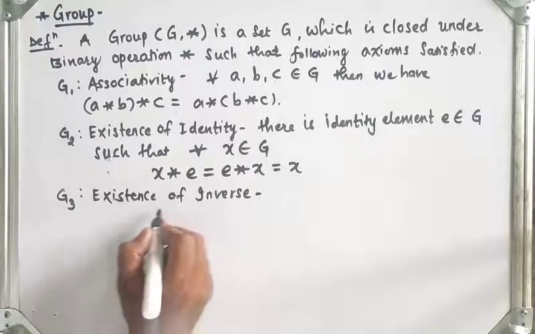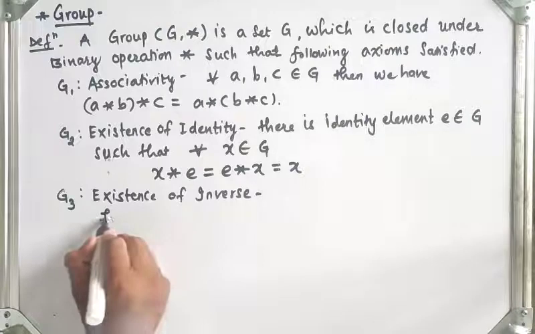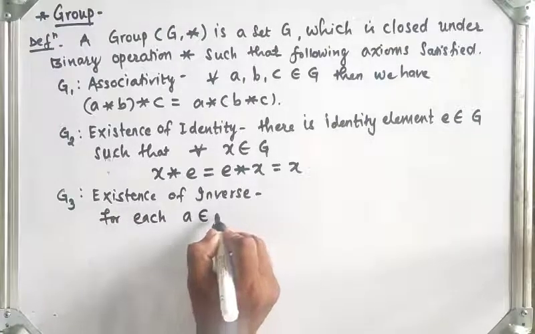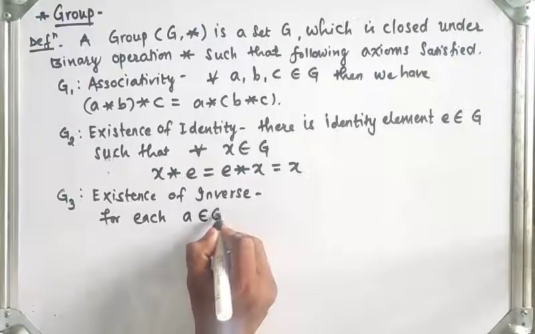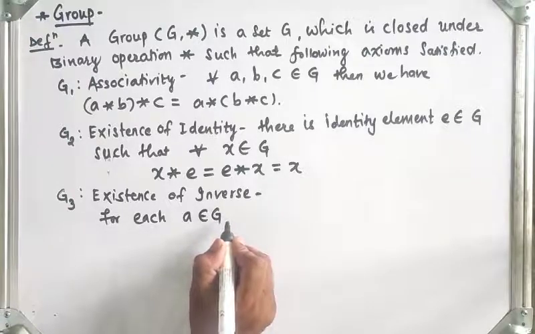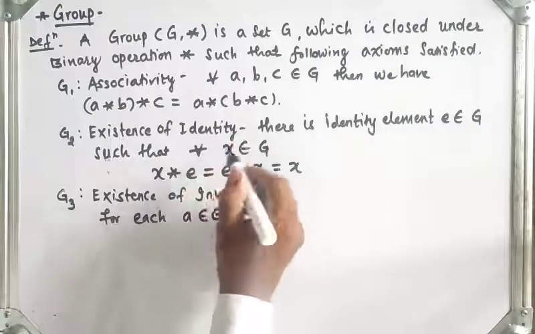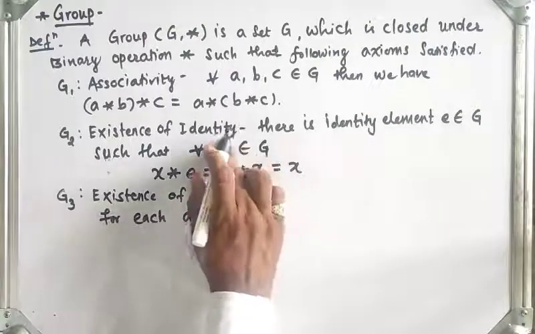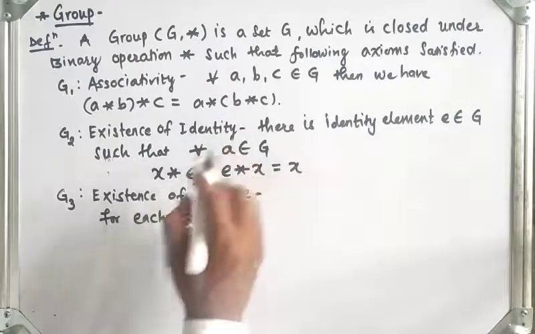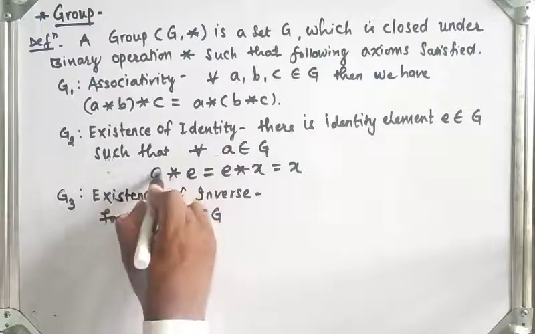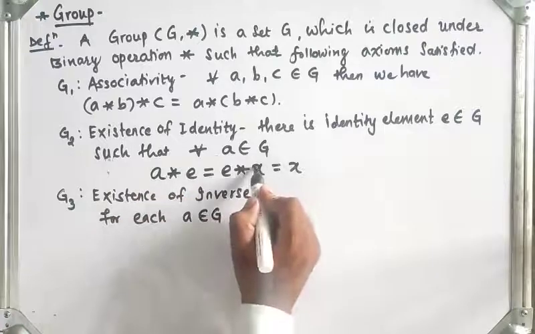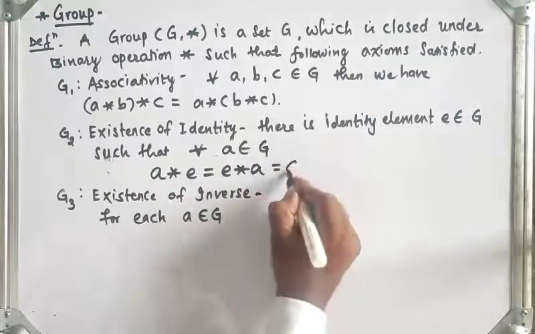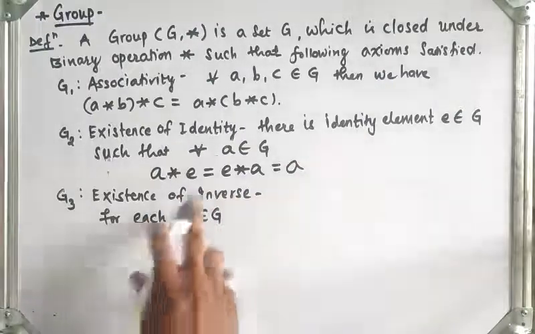For each A belongs to G, here I will take element A. For all A belongs to G, A star E is equal to E star A, which is equal to A. Then we say that E is the identity element.